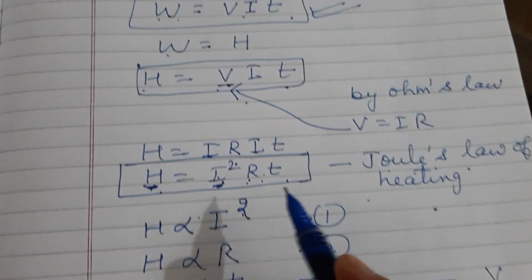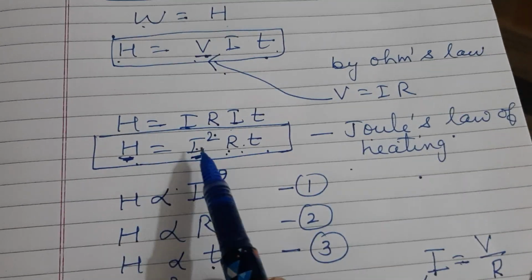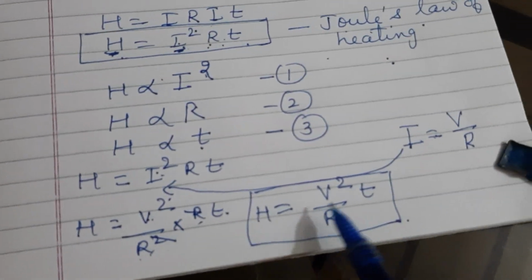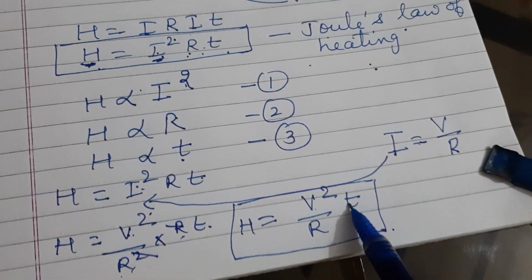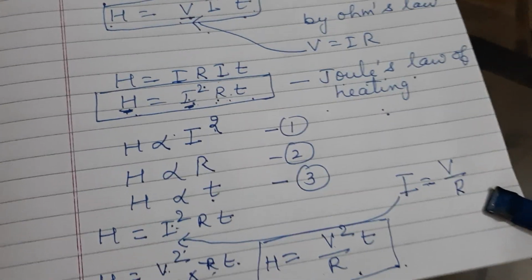So these are the three formulas. First is H is equal to VIT. Second is H is equal to I square RT, which is Joule's law of heating. And the third is H is equal to V square T upon R. These formulas we will use in different numericals.